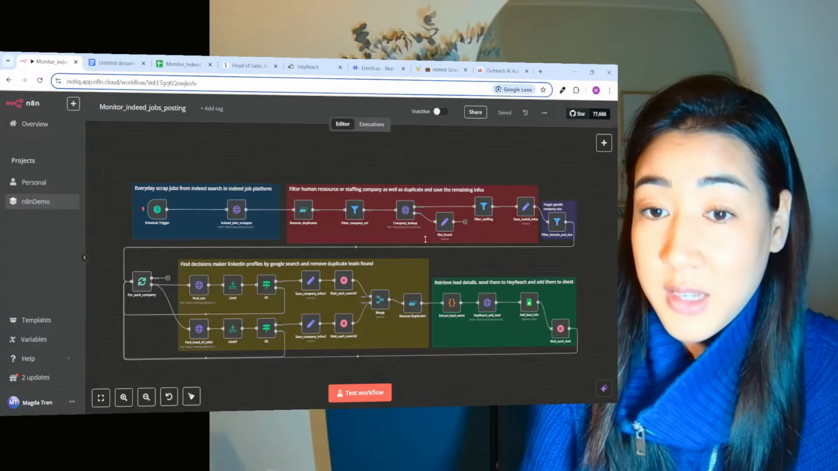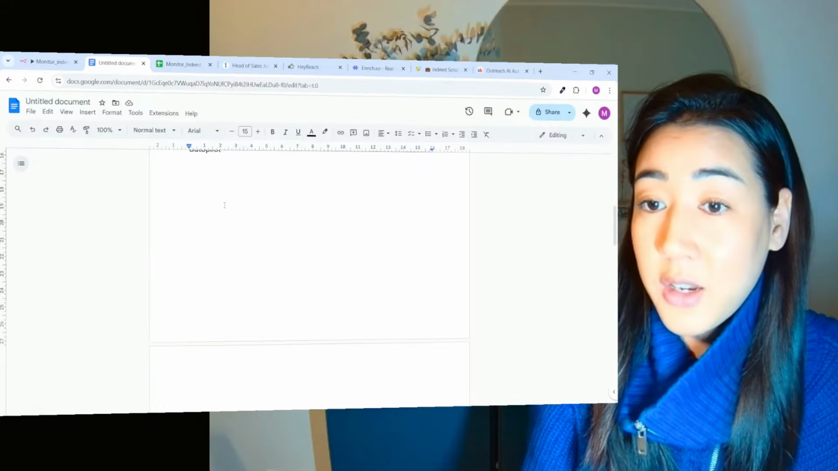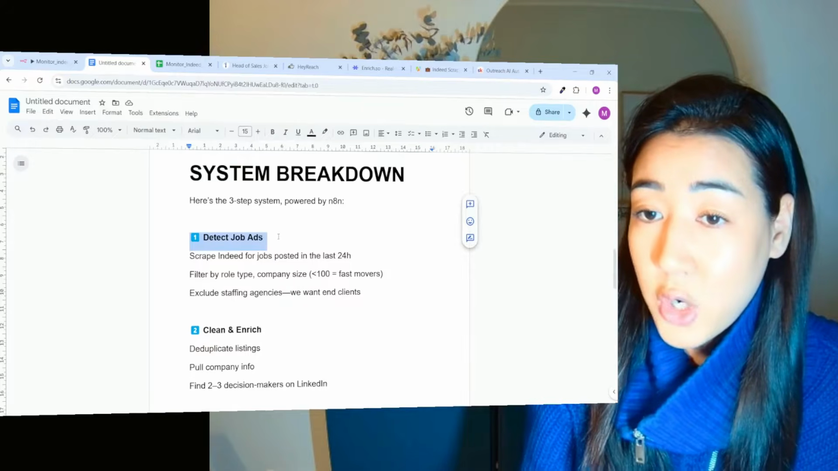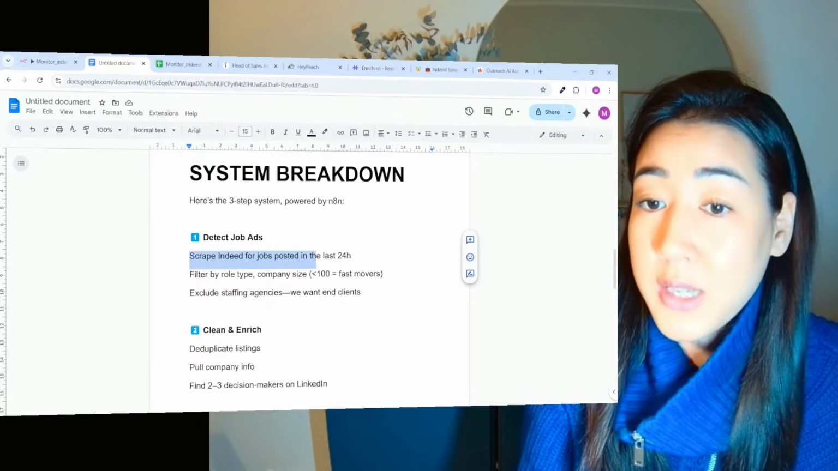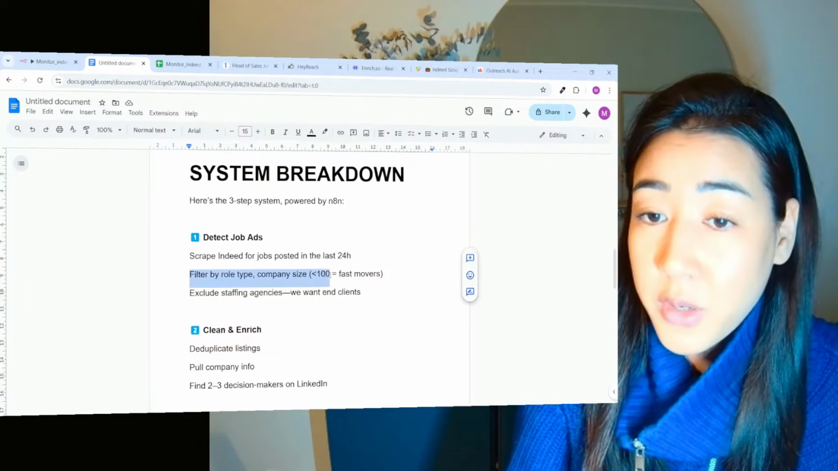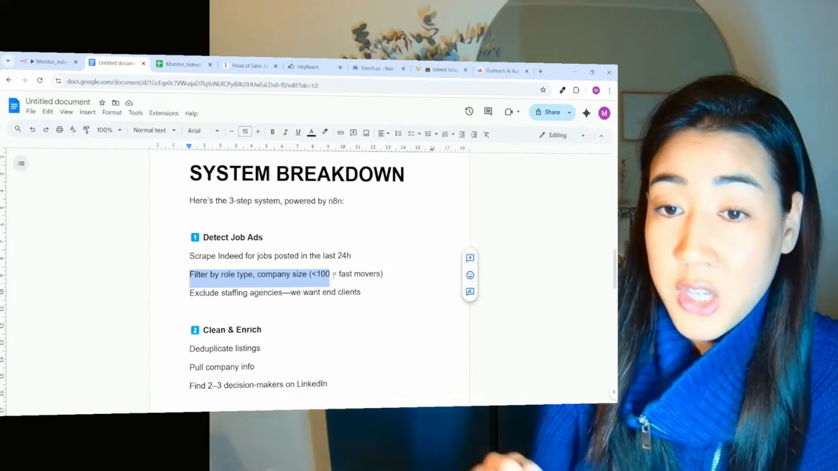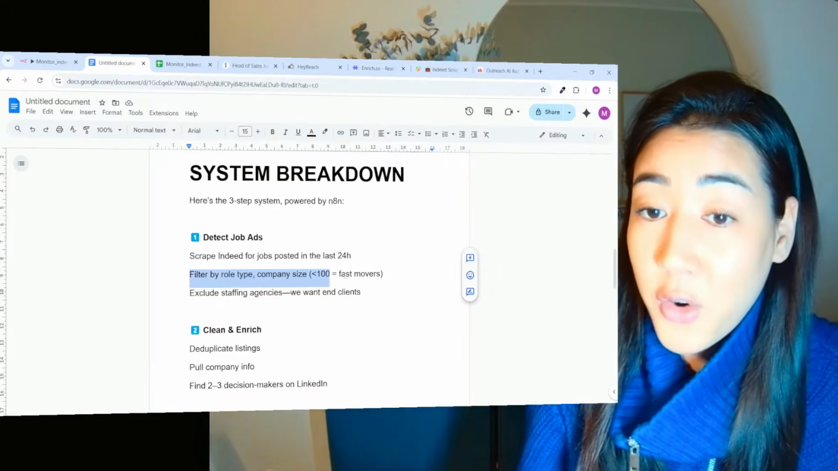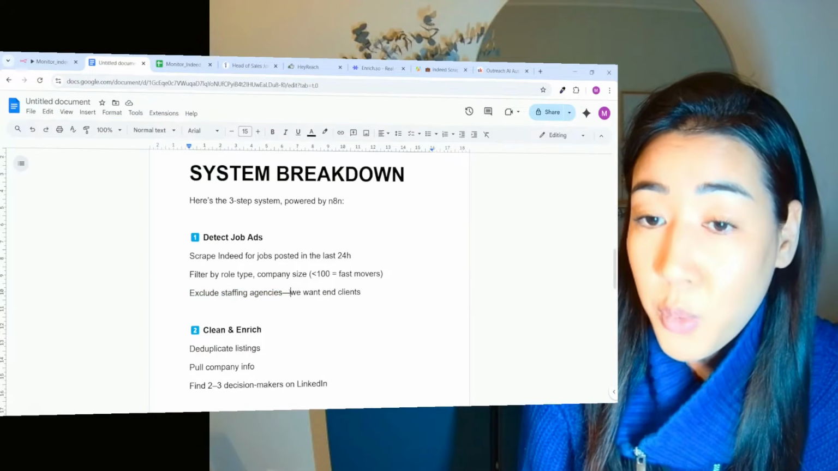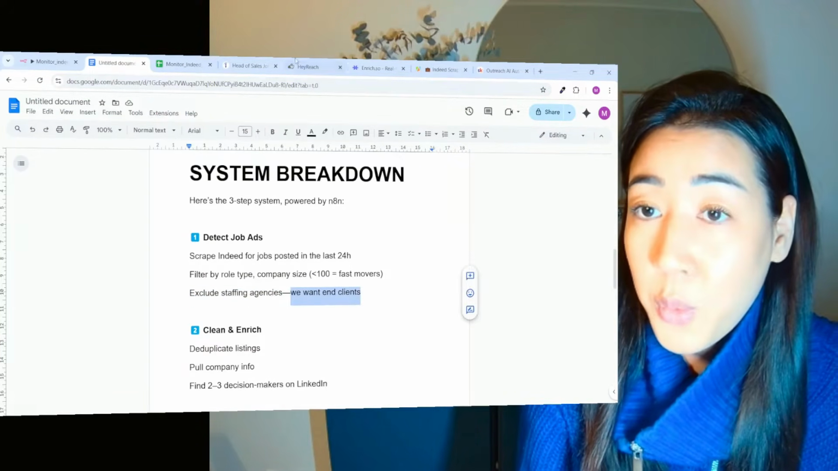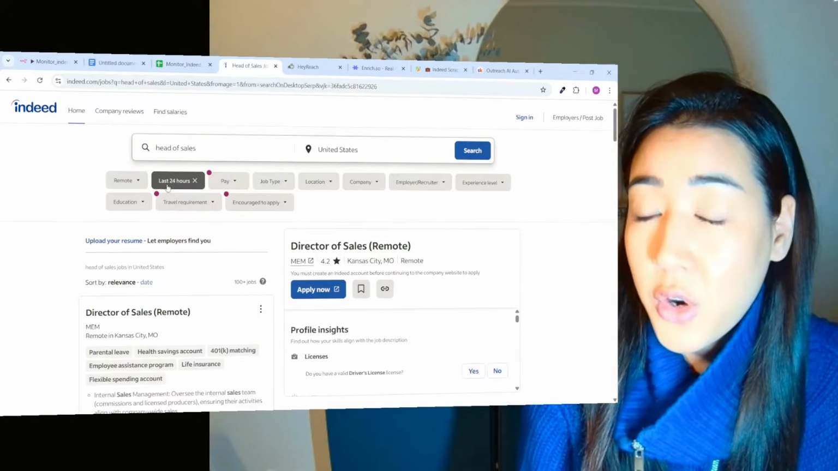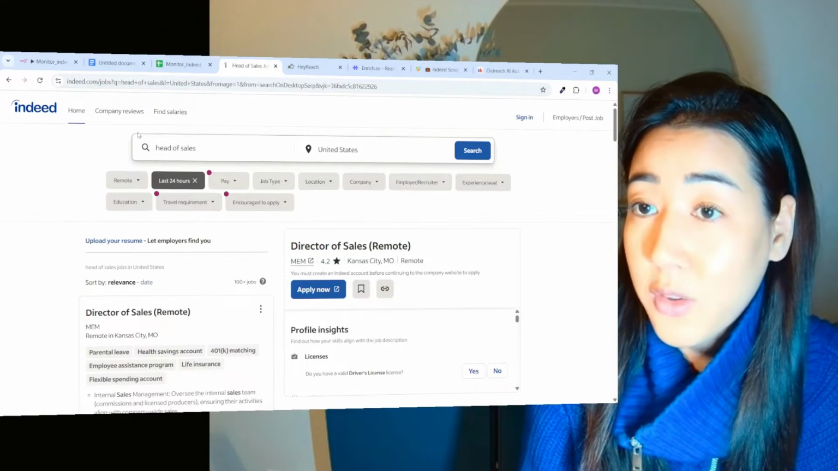So this is what this system is doing that we built inside of N8N, and here is a short breakdown. The first step is that we're going to detect job ads. We scrape Indeed for jobs posted in the last 24 hours. We filter by role type and company size, less than 100 employees, because this often means a shorter sales cycle and they are fast movers. This is what we want. And we want to exclude staffing agencies because we want real end clients. So we would go to Indeed, input the role and the location, and then also filter on the ads that were posted in the last 24 hours.